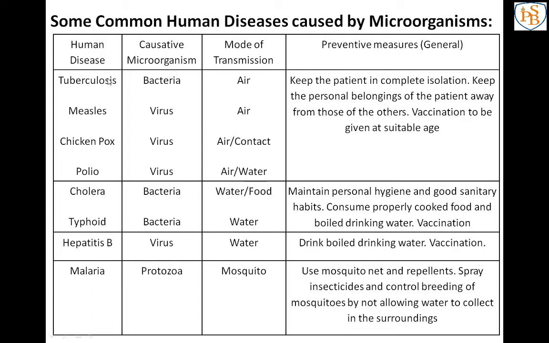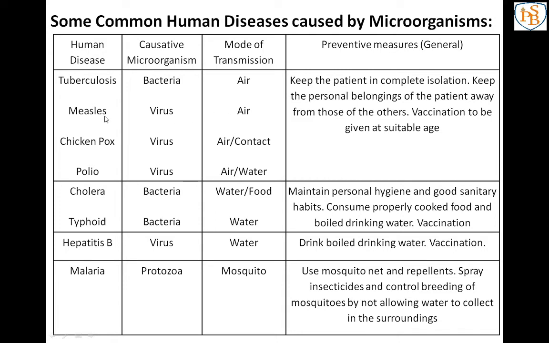All these human diseases in the first row, tuberculosis, measles, chickenpox, polio, have common preventive measures. So first we will learn about the diseases, pathogens and mode of transmission, and then together we will learn about the preventive measures.